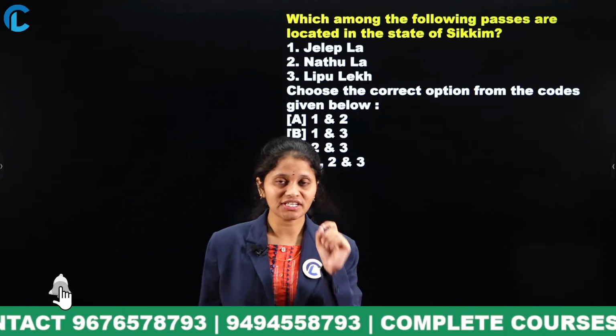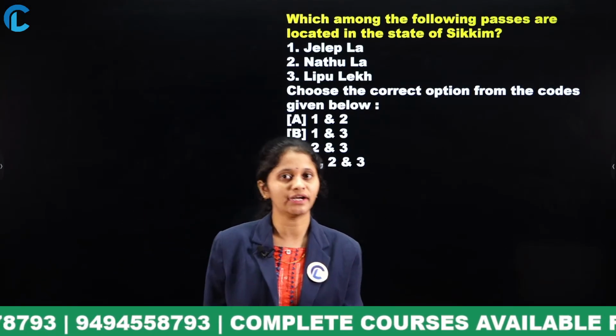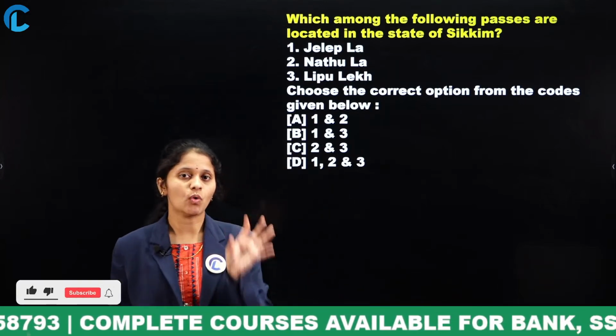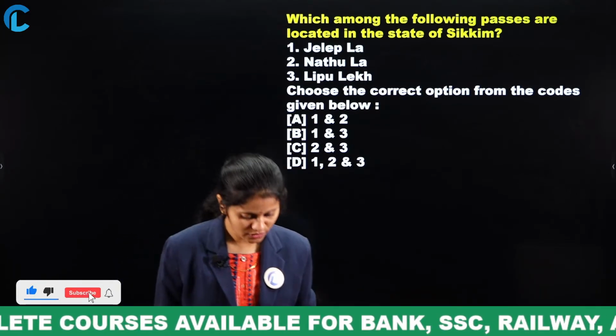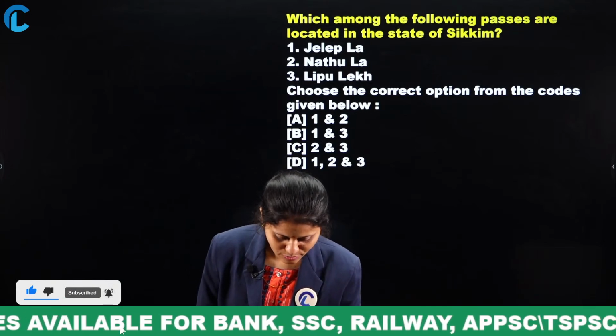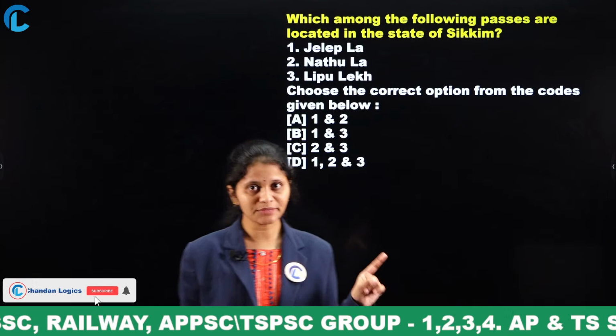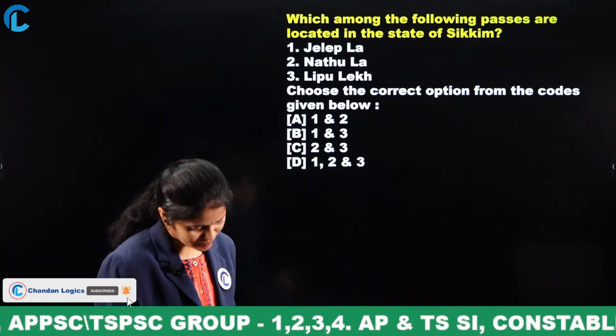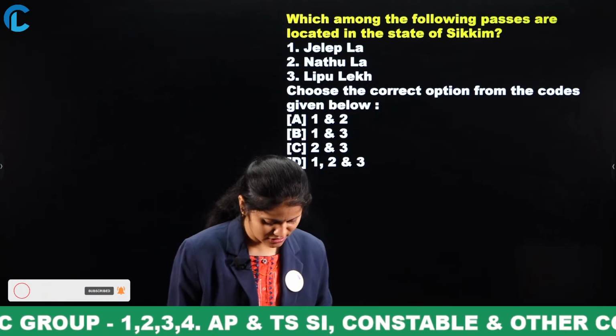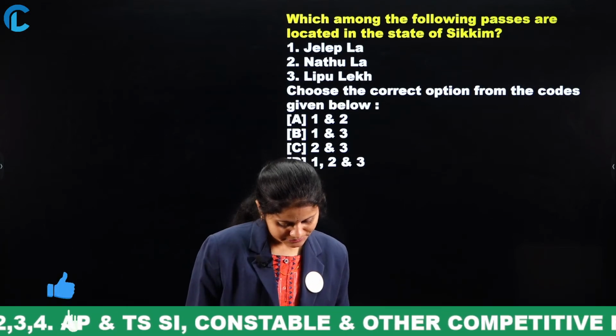Here they have especially mentioned the location also, that is in the state of Sikkim, what were the passes present? Are you clear? Most of the time, questions are raised on the Sikkim state passes. In many various examinations, you have to concentrate on that.